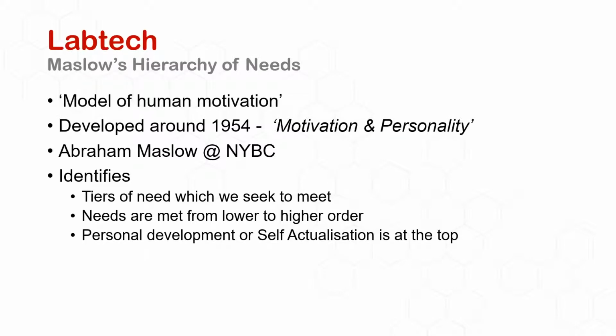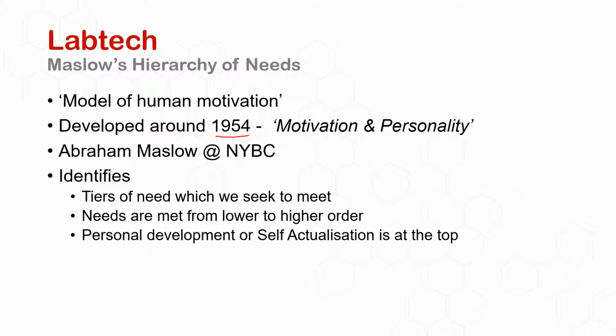model of human motivation. It was developed by a guy called Abraham Maslow, and published around 1954 in a book called Motivation and Personality. Maslow had been doing his PhD about 20 years before on monkeys, and a lot of this work that goes into the hierarchy of needs is based on primate behavior, but then he modeled it on human behavior following that.